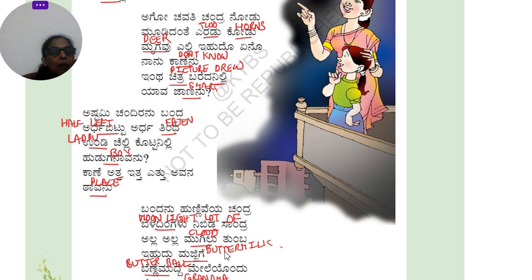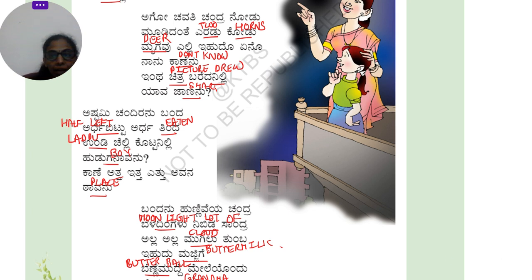Alla alla mugilu thumba ihudu majjige. It looks like the clouds are filled with buttermilk. Okay, because it's so bright. Buttermilk is white in color, right? So beladingalu means so much brightness and it looks white. So the poet is assuming that it feels like the clouds are filled with buttermilk.